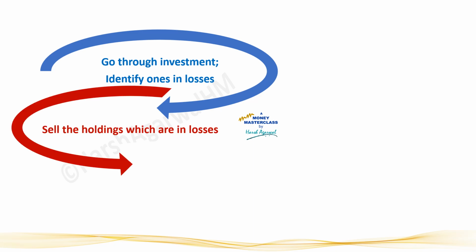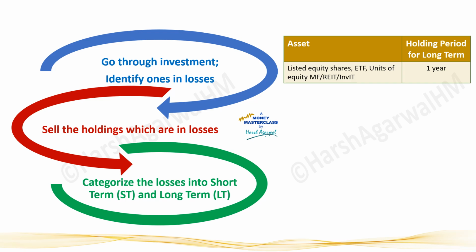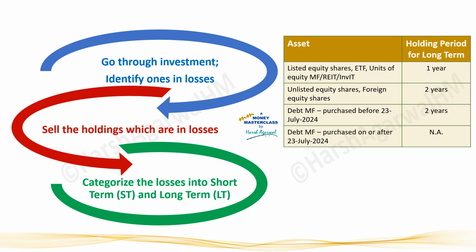in losses. Sell all the holdings which are in losses right now. Categorize the losses into short term and long term. For listed equity shares, ETF, equity mutual fund, holdings sold within 1 year is short term. For unlisted equity shares and foreign equity shares, holdings sold within 2 years is short term. Debt mutual fund won't be in loss right now, so forget it.